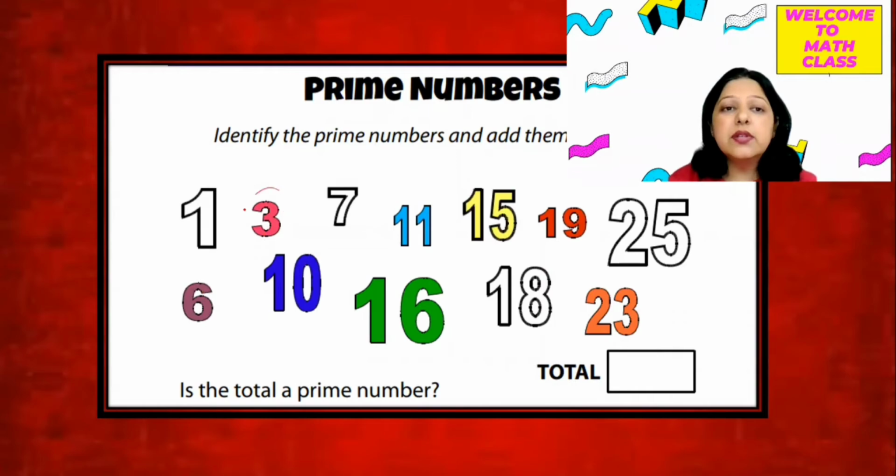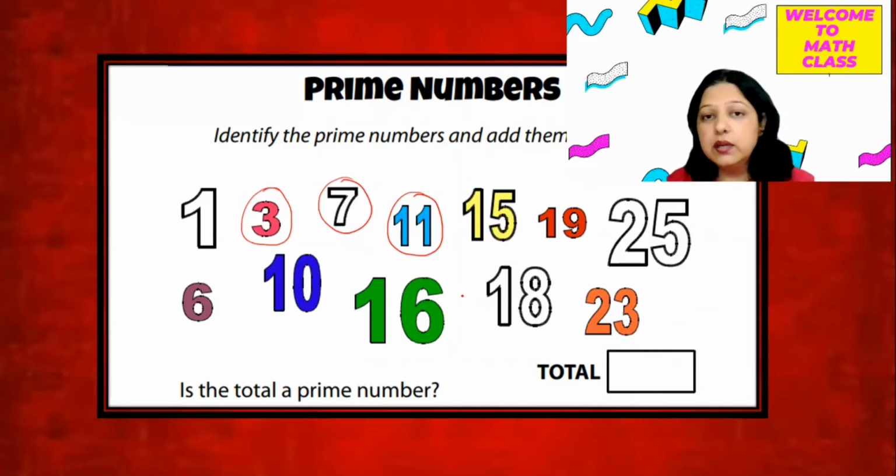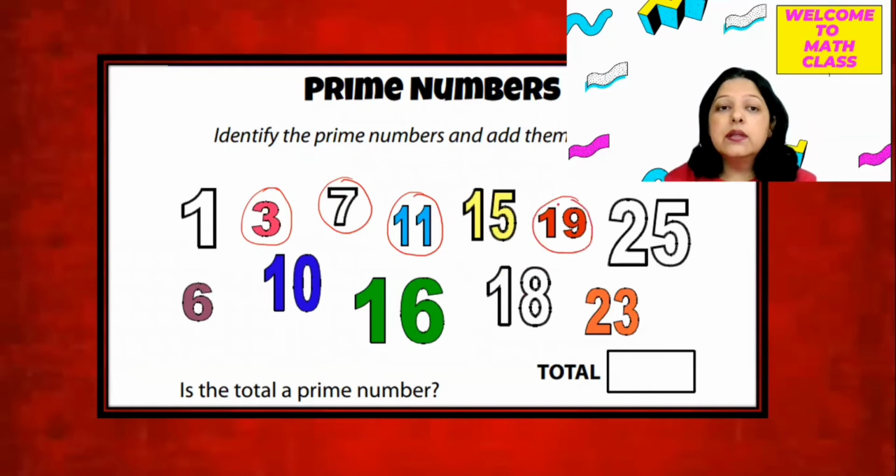In this case, 3 is a prime number, 7 is a prime number, 11 is a prime number. Keep in mind the definition that prime numbers are those numbers which can be divided only by 1 or the number itself. 15, no. 19 is a prime number. And from this side, 6, 10, 16, 18, no. Now 23. So we have these prime numbers.